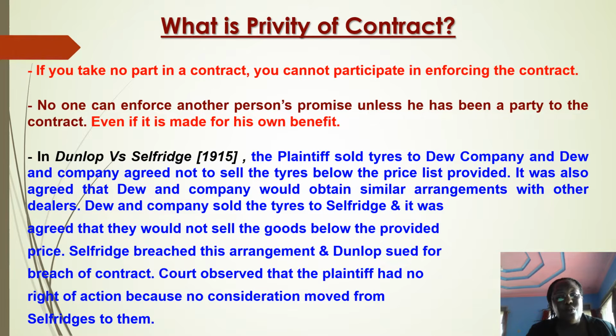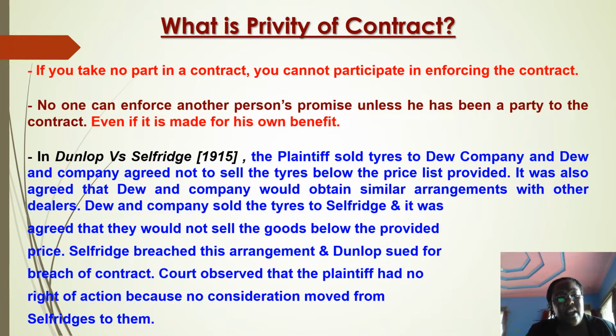They were also supposed to tell everyone they sold the tires to that if they sold those tires, they should not sell them below this particular price. Dew and Company sold the tires to Selfridge, and Selfridge agreed not to sell the goods below the provided price. Selfridge, however, breached this agreement and sold the tires at a lower price. So Dunlop sued Selfridge, saying that Selfridge was breaching the price agreement on selling their tires.